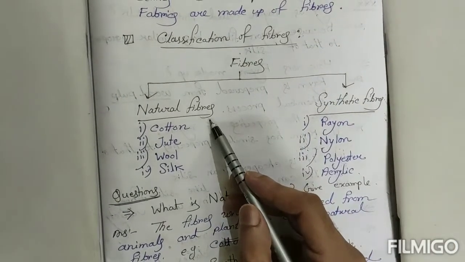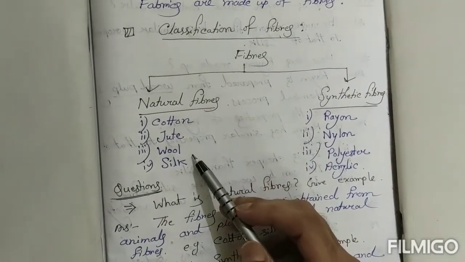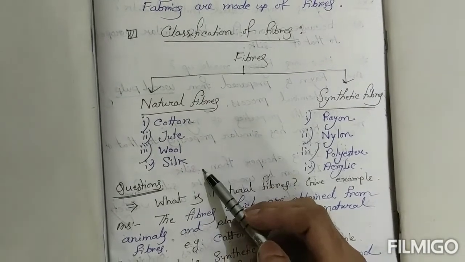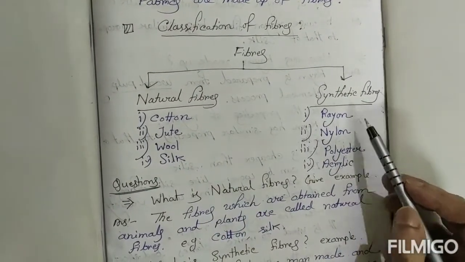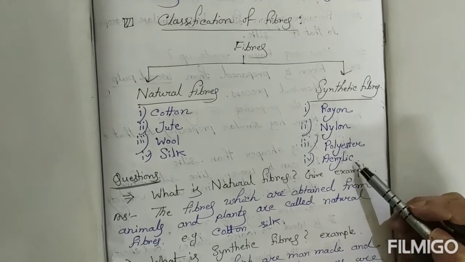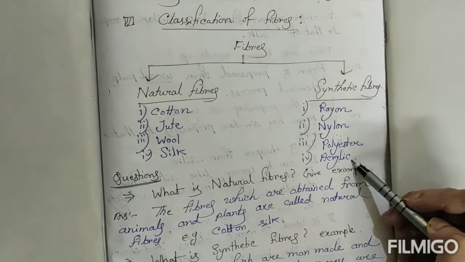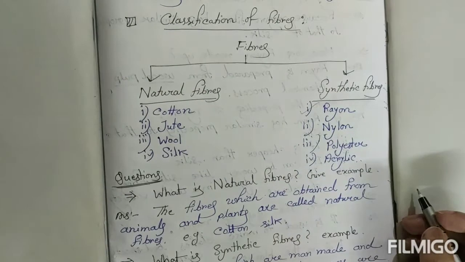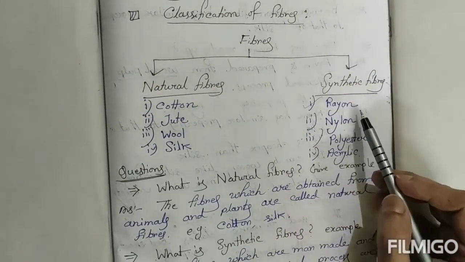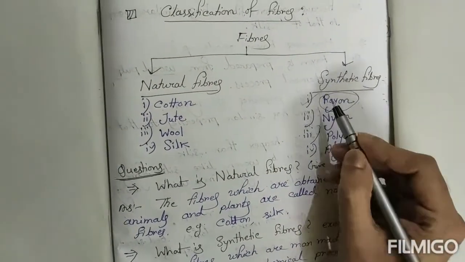Natural fibers: cotton, jute, wool, silk, all are natural fibers. Synthetic fibers: rayon, nylon, polyester, acrylic. So today's topic is rayon and we will discuss some important questions regarding rayon.